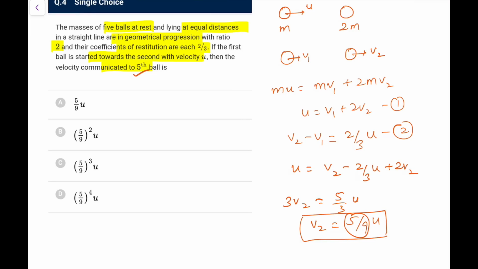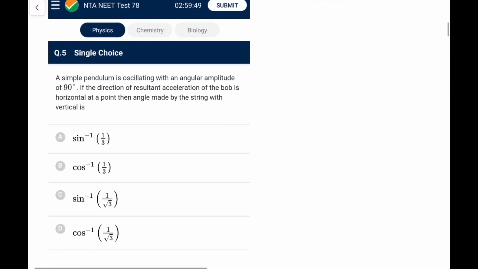So for the fifth ball you will have the number of collisions as 4, so V5 I can get directly: 5 by 9, 5 by 9, so it will become 5 by 9 to the power 4 times U. So you can directly go for option D. This is how the question wants you to attempt it: do it for one and extrapolate it for the rest.